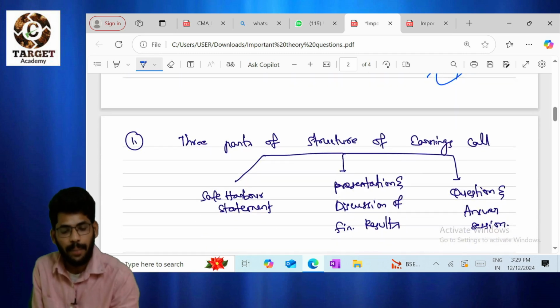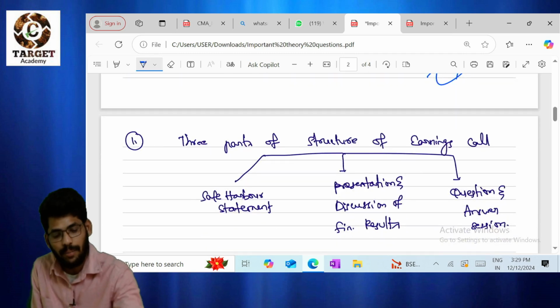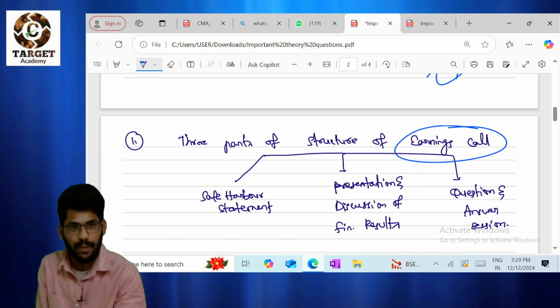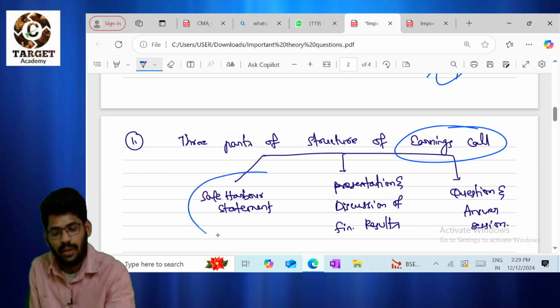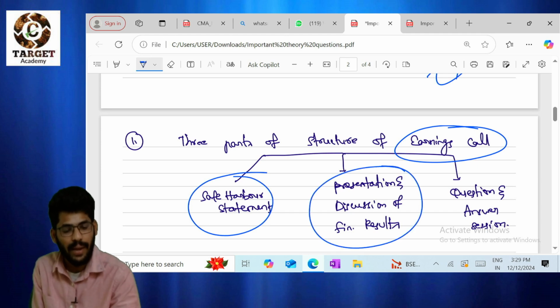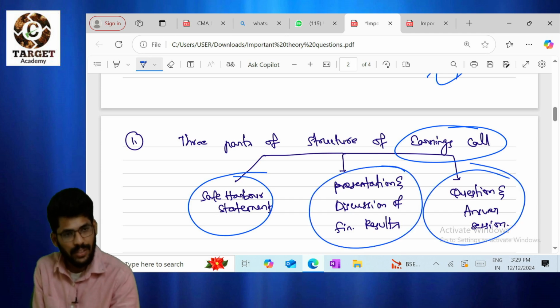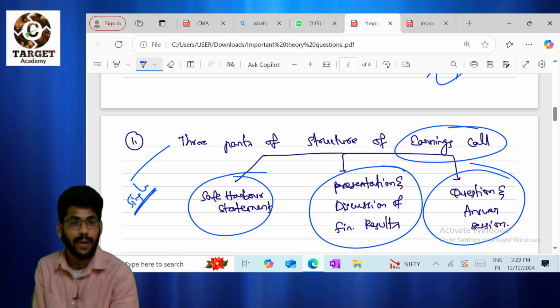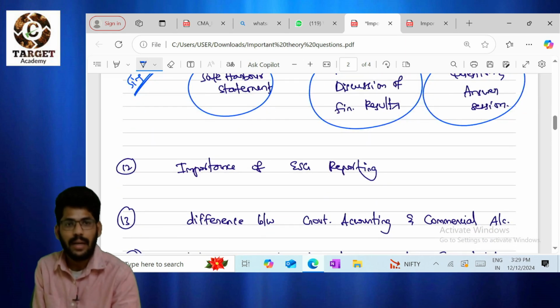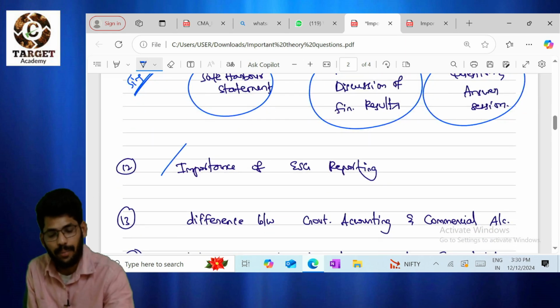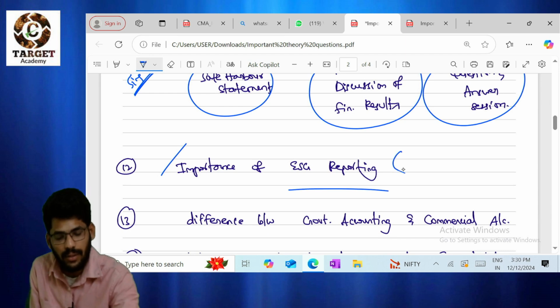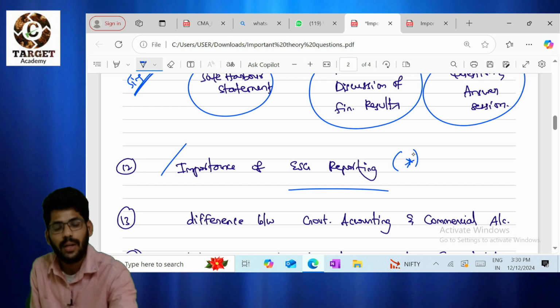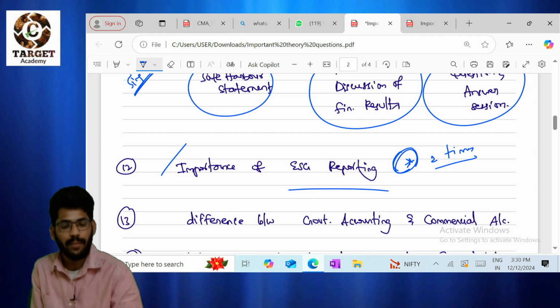And we have 3 parts of the structure of earnings call. This MCQ was already asked in the previous attempt or before the previous attempt, I think. The parts are the safe harbor statement, presentation and discussion of financial results, and the question and answer session. Just give a single reading for this. This time they may not ask this because we already got it in our previous attempt. Next, importance of ESG reporting. They did not ask this question. Please give it two times reading, not a single reading, because it is important.